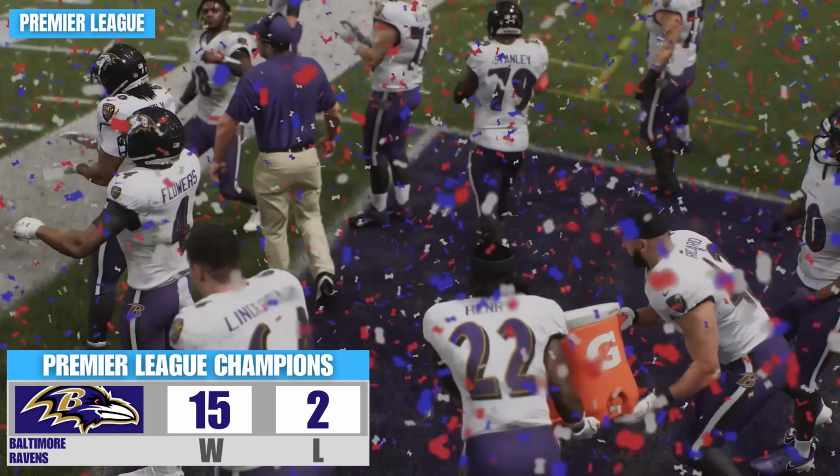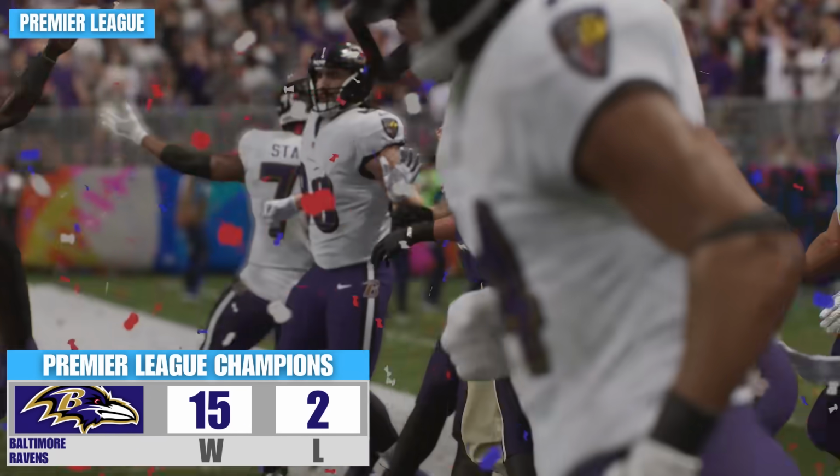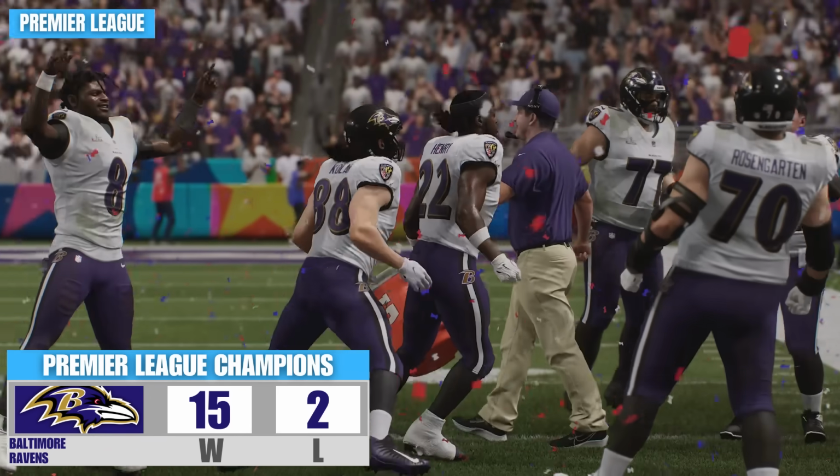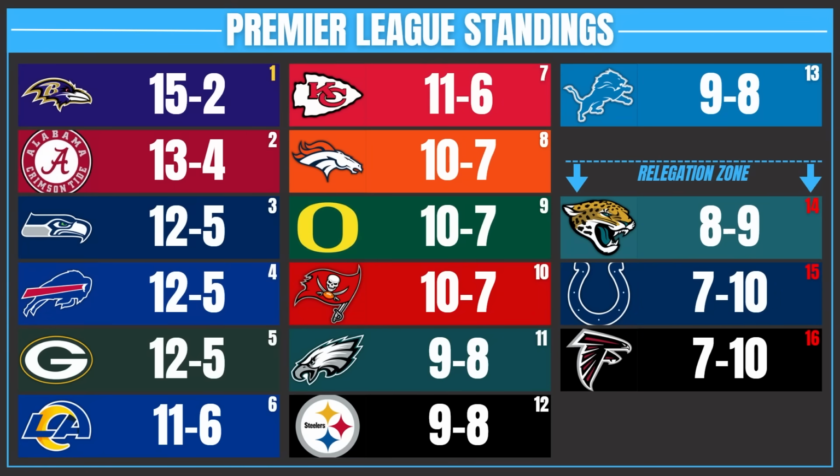Year 4, the Ravens have turned into the king of the hill as our back-to-back Premier League champions, going 15-2 again. We're going to fly through year 4 because I'm saving our 5th and final year for a more in-depth look. Alabama went 13-4 this year. They rivaled the Ravens to be the Premier League champions, a college football team, I kid you not. Matter of fact, both our college teams in this level did pretty good. Oregon went 10-7. Our 3 relegating teams, the Jaguars, Colts, and this is the time the Falcons actually get relegated, going 7-10.